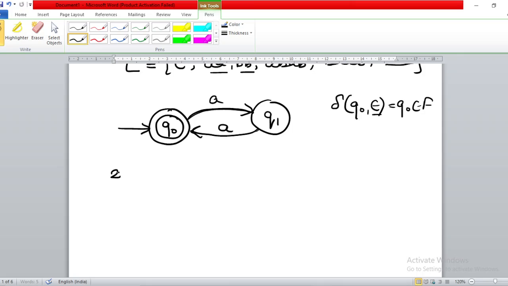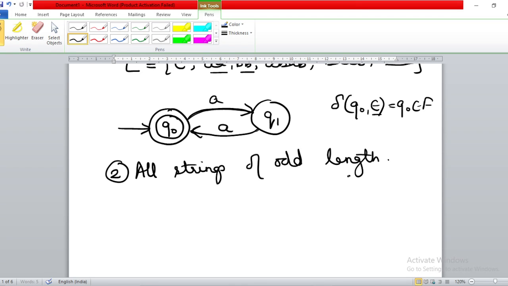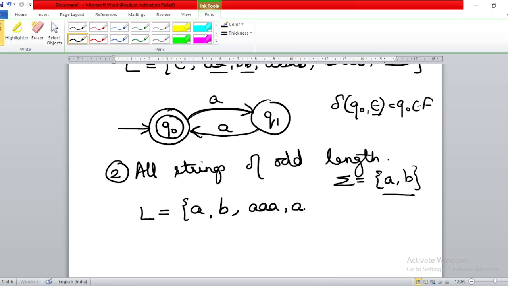Now we have to do the same question for all strings of odd length. Next question of the day is all strings of odd length. In this case, what is the minimum length string? Again, sigma is {a, b}, because it usually does not matter; the concept you must know. In this language, the minimum string is a, or it could be b also. Then one length strings, three length strings like aaa, aba, bab, and so on, then five length, seven length strings. So again it will be an infinite set.